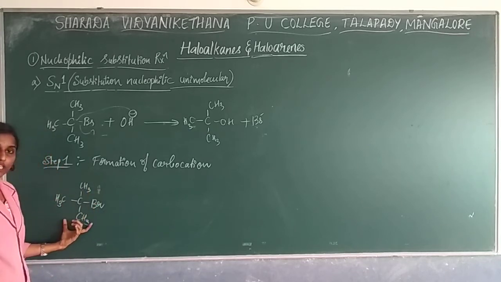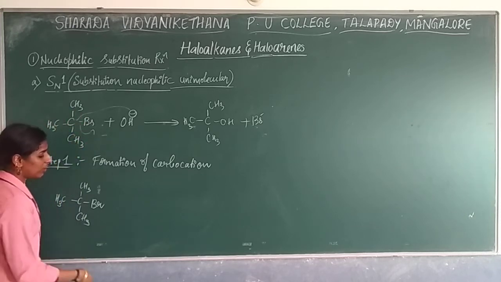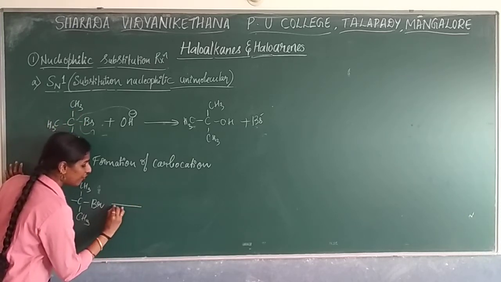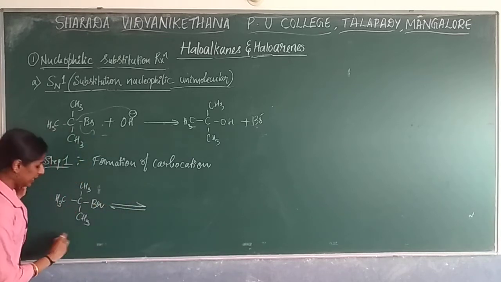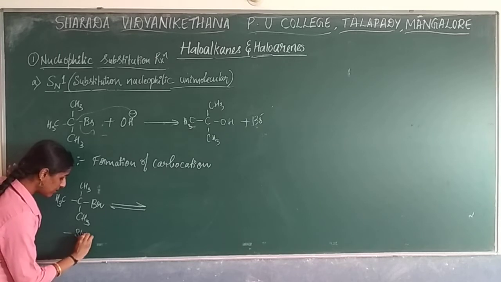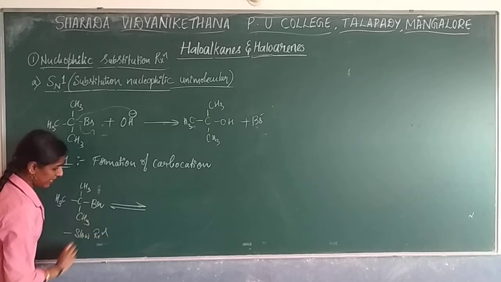By using tertiary butyl bromide I am supposed to do the SN1 reaction. In the first step, formation of a carbocation takes place. Remember, this is the slowest reaction, so a slow reaction will take place over here.